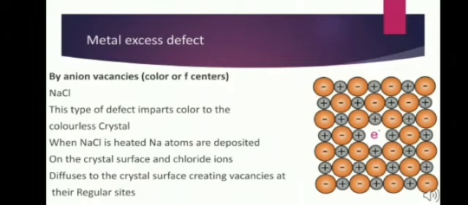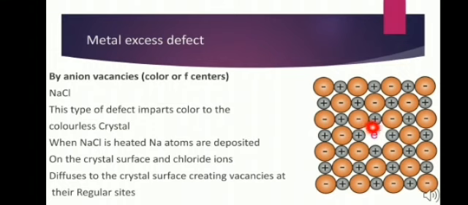Anions are removed, creating anion vacancies. This we can understand with the example of sodium chloride. When sodium chloride is heated in the atmosphere of sodium vapors, sodium atoms are deposited on the crystal surface. Here, chloride ion diffuses to the crystal surface, creating vacancies at their regular sites.